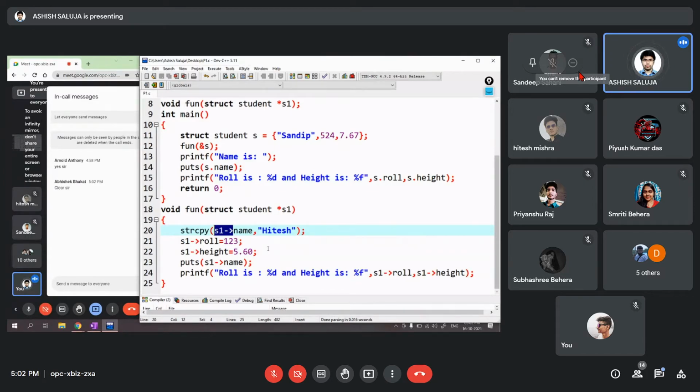How will I access? Is it possible that if I were to use a dot operator and access it?